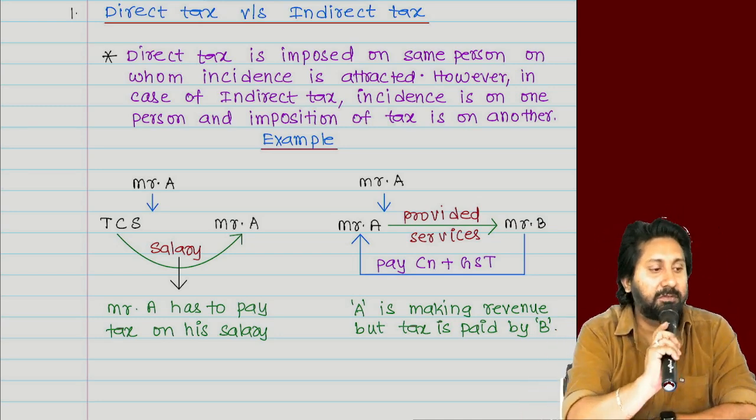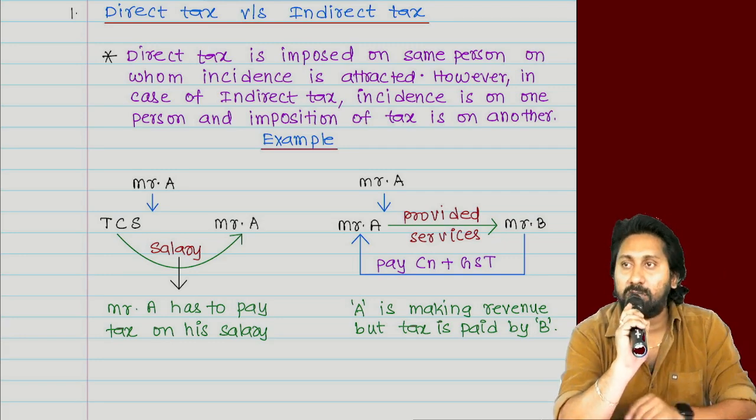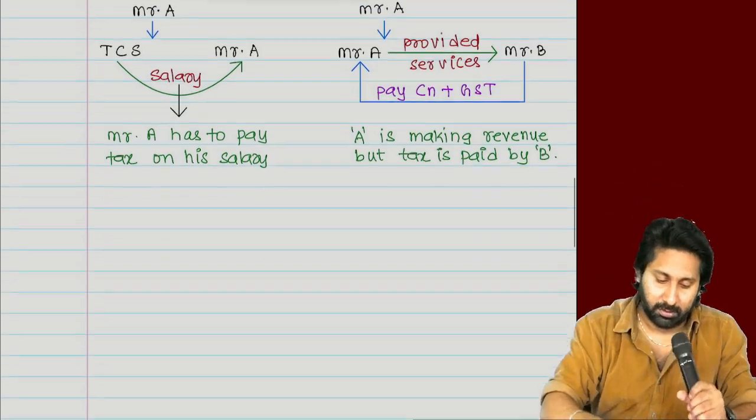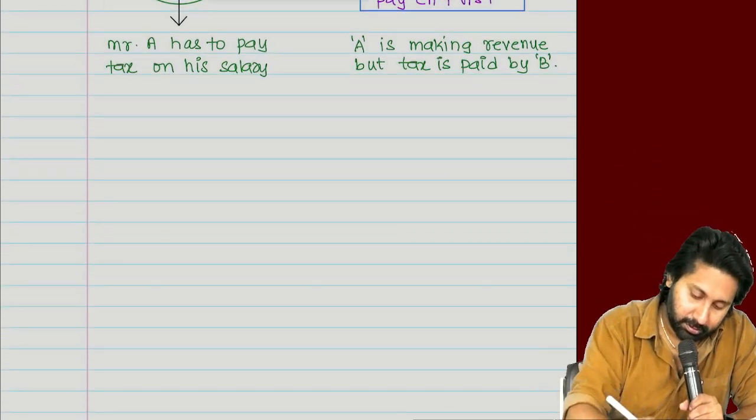If you are okay with the first one, we'll go into the second. Shall we go to the second point?